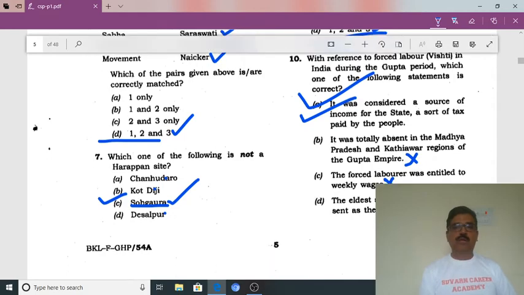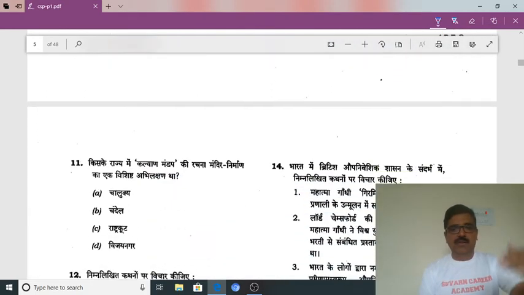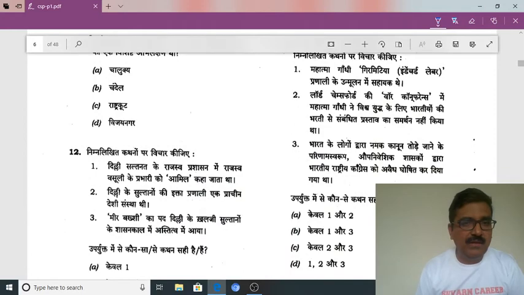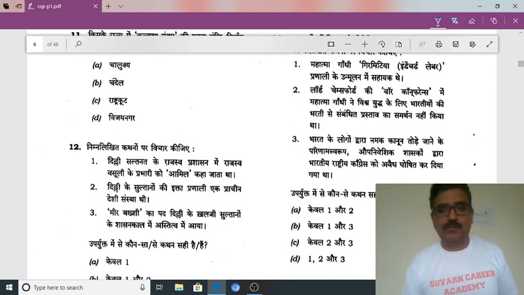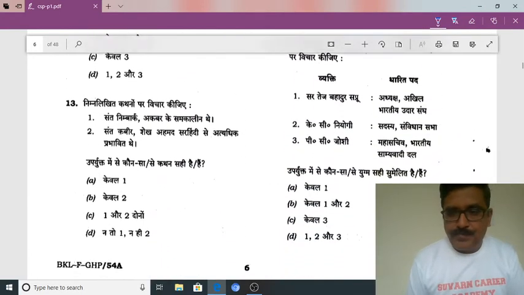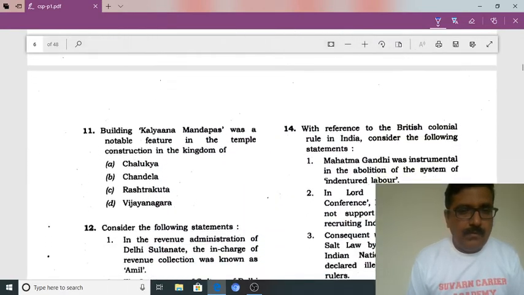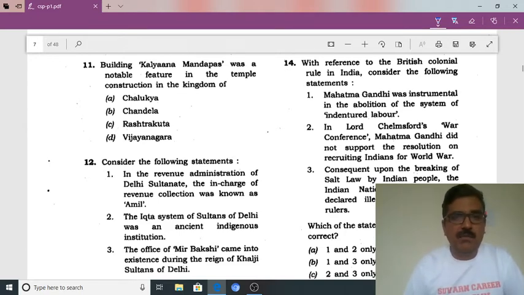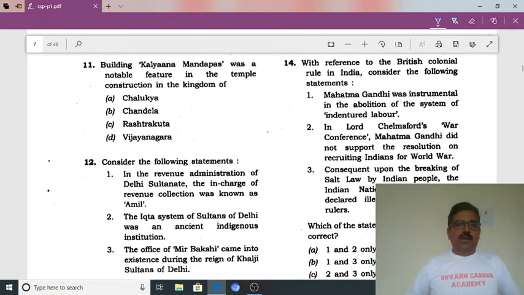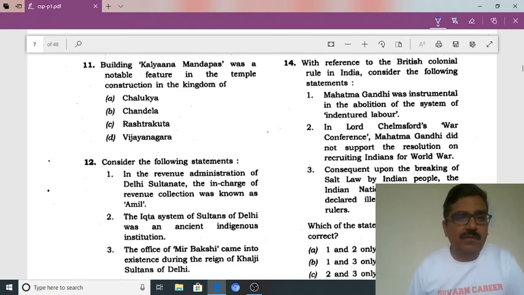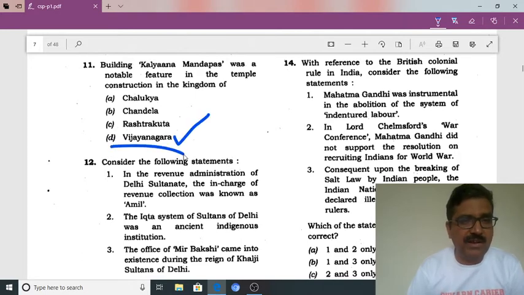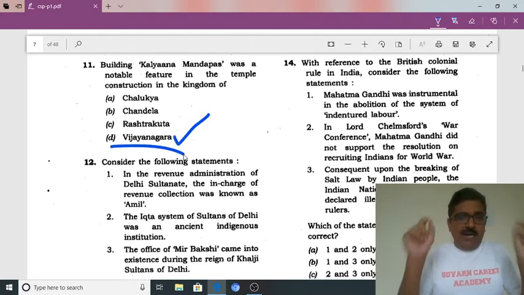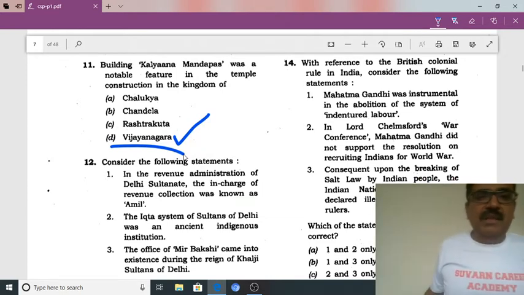Then we'll move to the 11th question. In Hindi medium also it is there. You can see the Hindi also. Yes, this is related to the Kalyana Mandapam. Building Kalyana Mandapam was a notable feature in the temple construction in the kingdom of... The correct answer is definitely Vijayanagara because it is a very important work of the Vijayanagara kingdom. They built the Kalyana Mantapas.